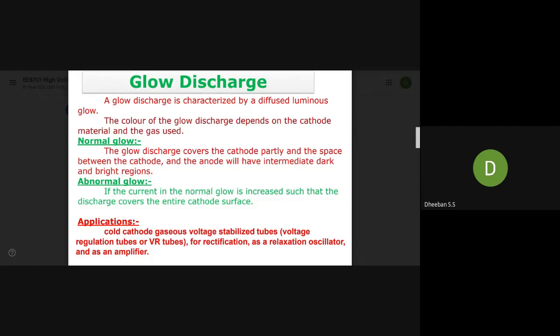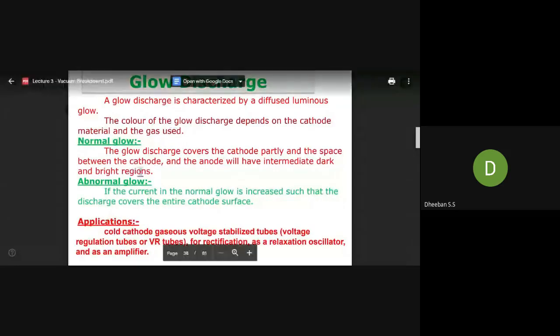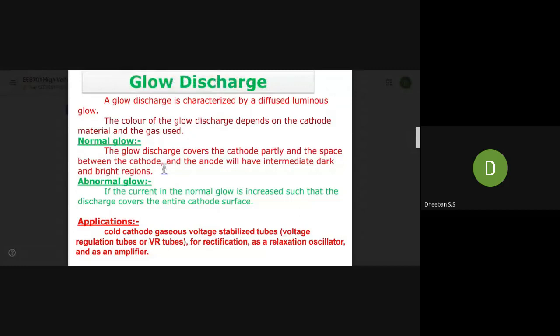The glow discharge covers the cathode partly, and the space between the cathode and the anode will have intermediate dark and bright regions.